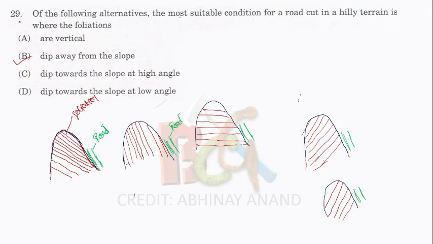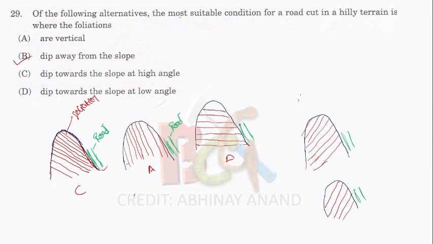So this is the question number 29. Of the following alternatives, the most suitable condition for a road cut in a hilly terrain is where the foliations are. There are the four conditions. I have already drawn some diagram. This is the condition C, where dip towards the slope at high angle. This is the slope direction of hilly terrain. We have to cut a road at right hand side, and this is the condition of A, where foliations are vertical, and this is the condition of D, where dip towards the slope at low angle.